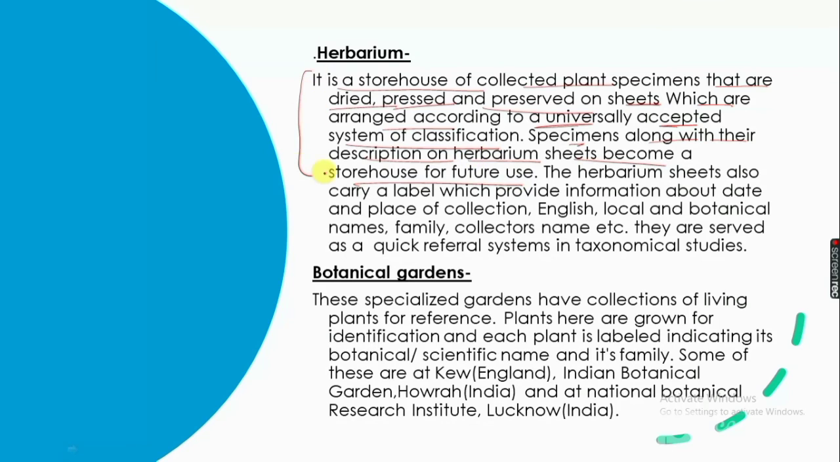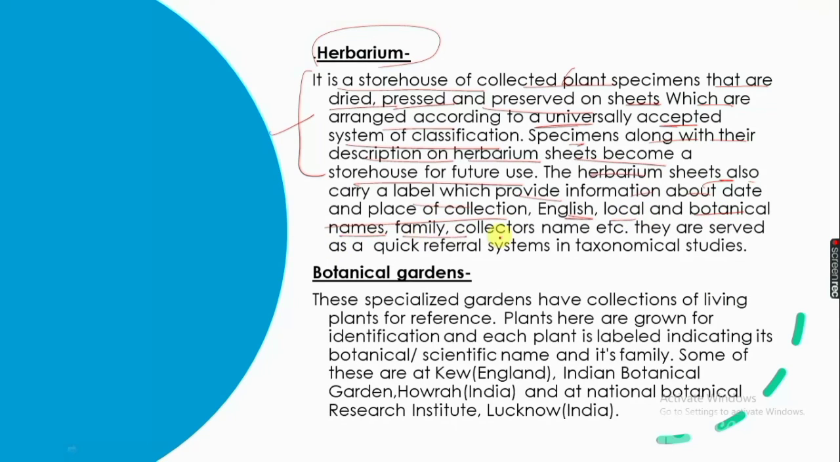The herbarium sheets also carry a label which provides information about the date and place of collection of that particular specimen, its English, local and botanical names, family, collector's name, etc. All of it is included on the herbarium sheet. They serve as a quick referral system in taxonomical studies, and everyone can gather much information through these herbarium sheets.